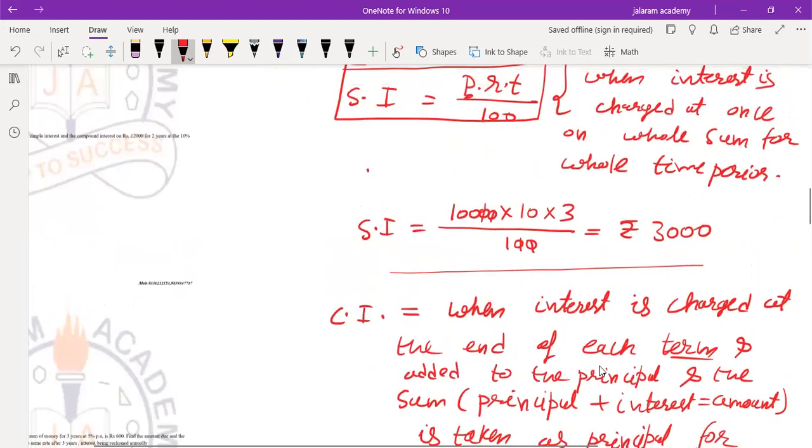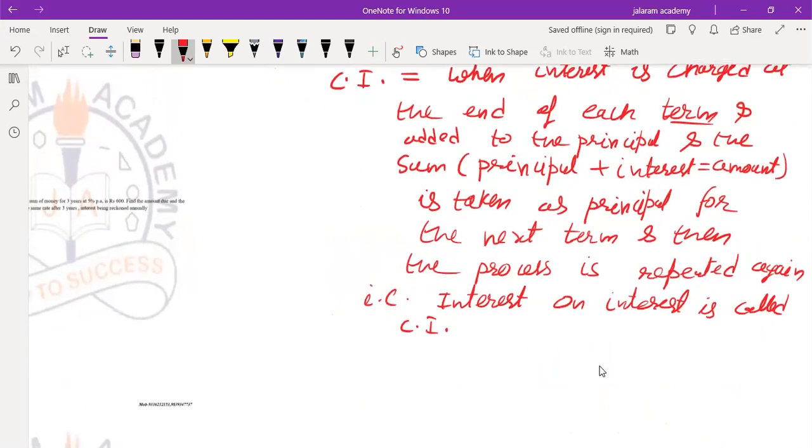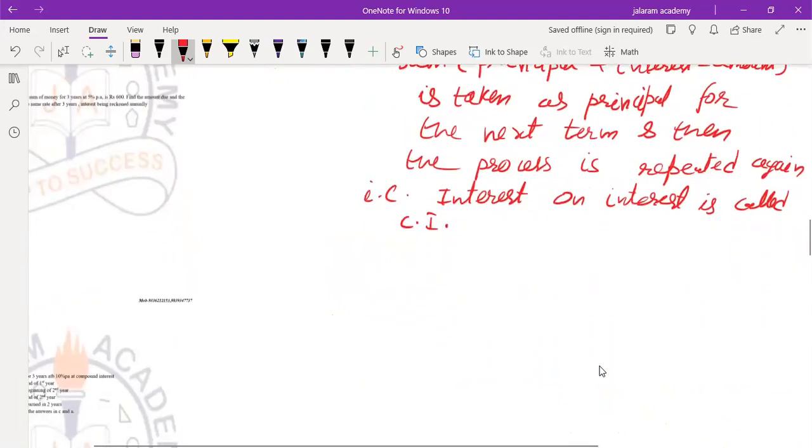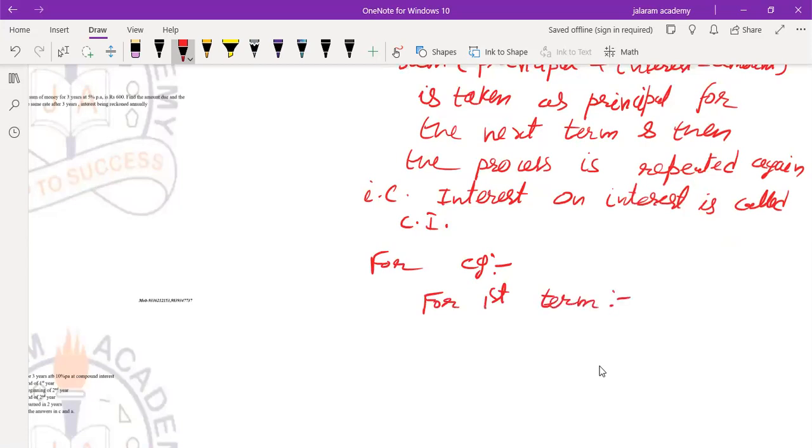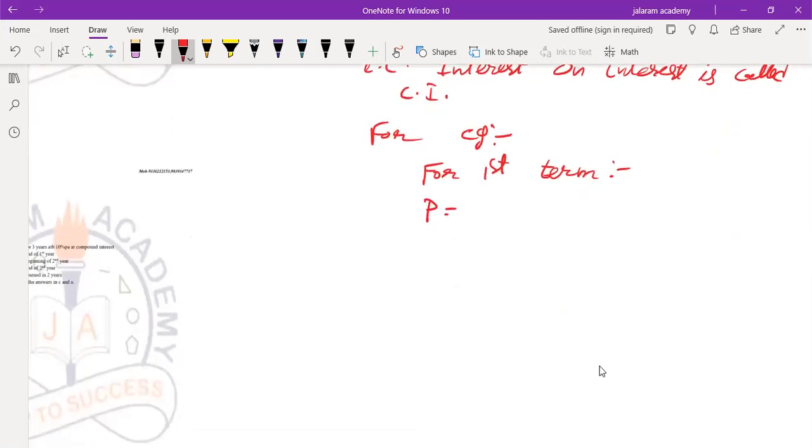In case of simple interest, principal remains the same for 3 years. But in case of compound interest, it changes after each term. So how to solve the previous example? For example, the given example we have taken, principal as rupees 10,000. So first of all, we solve it for the first term. Look at this example. Principal is equal to rupees